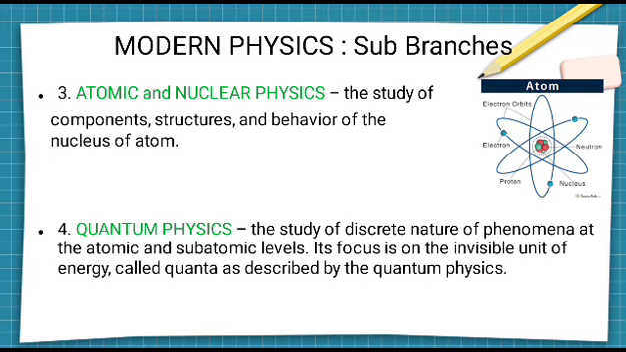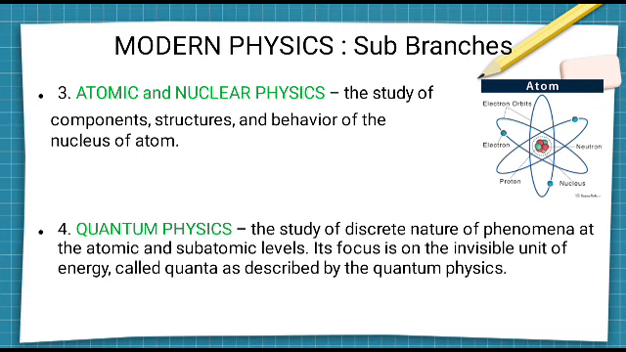Atomic and nuclear physics. This is the study of atoms. As we know, everything is made of atoms, and atoms have a structure, like electrons revolving around the nucleus, as we can see in the diagram. We have electron orbits, and in the center we have neutrons and protons, which are placed inside the nucleus. So this deep study of all these phenomena, we can do in atomic and nuclear physics.